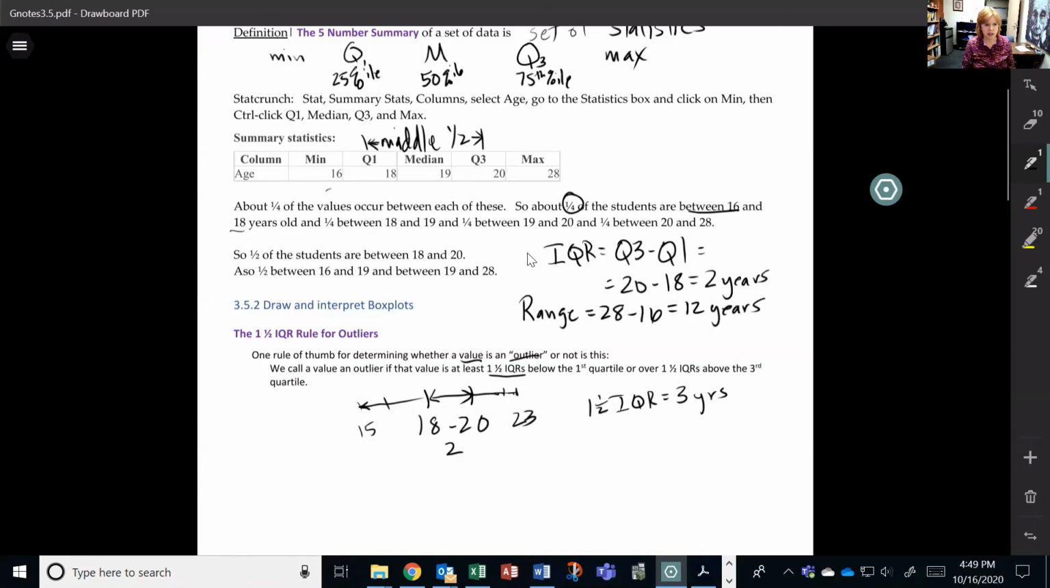Anything outside of this range, they call this the lower fence and this the upper fence. Anything outside of that range, we're going to call an outlier. So obviously, right here we see we've got at least a student who's 28 years old. So 28 is outside my fences. Just like I said, this is the upper fence. And this is the lower fence. So anybody who's 28 is not between 15 and 23 years old. So we're going to call that an outlier.